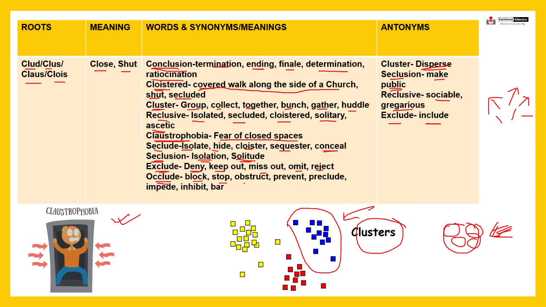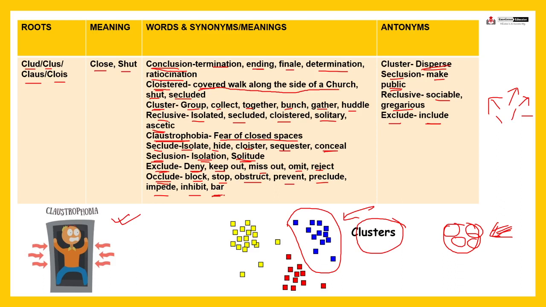Occlude means block, stop, obstruct, prevent, right? Other synonyms are preclude, impede, inhibit or bar. Fine. Suppose in the IBPS notification, you will see that someone who carries out malpractices during the examination will be barred from taking further examinations, right?